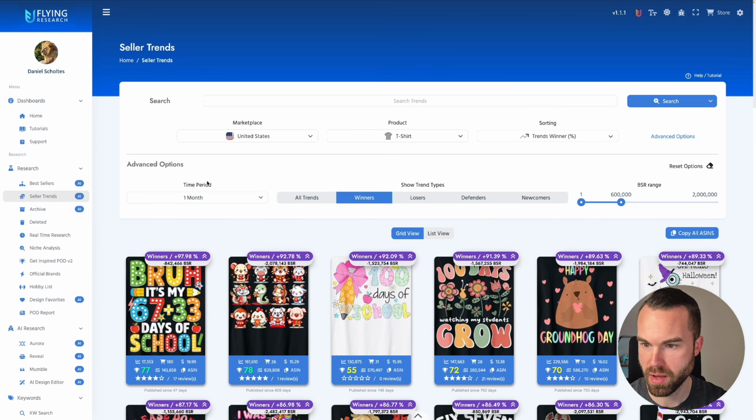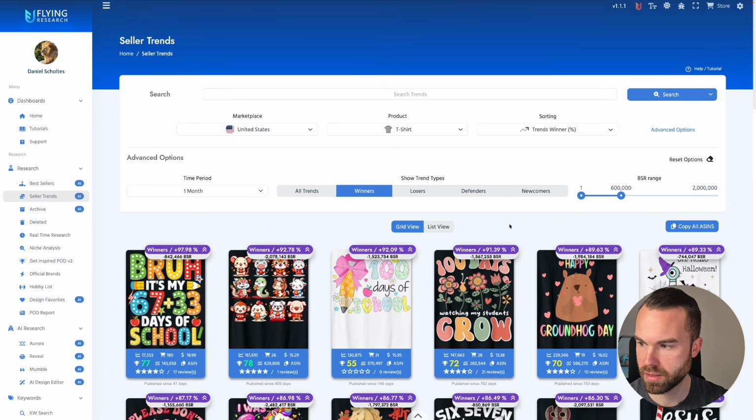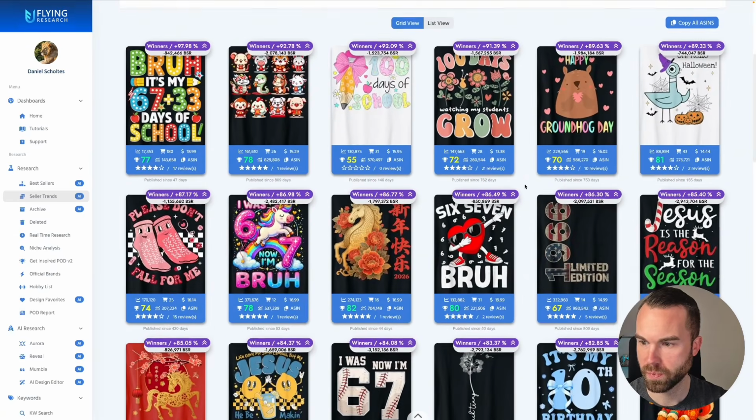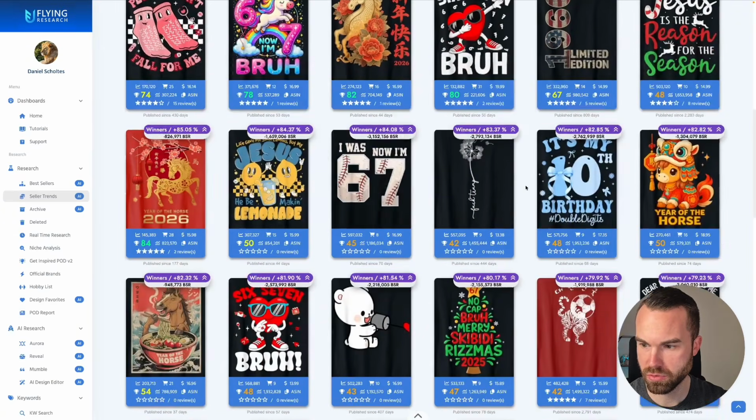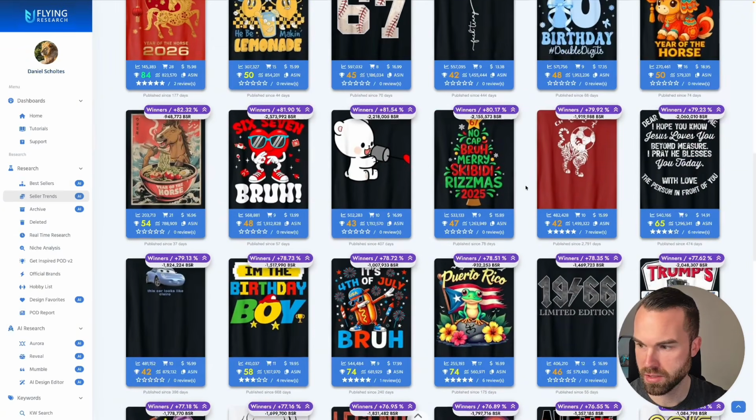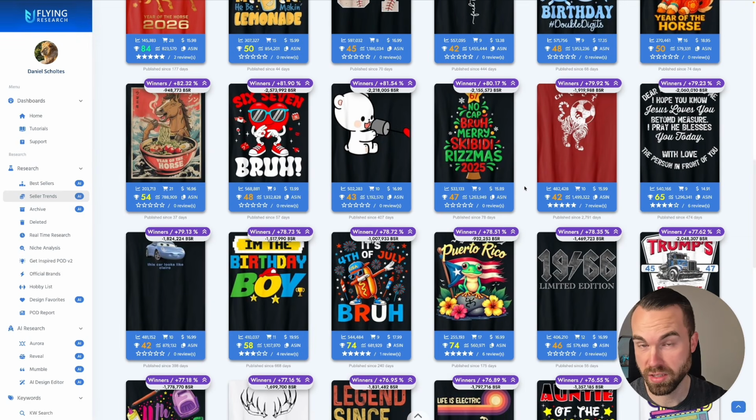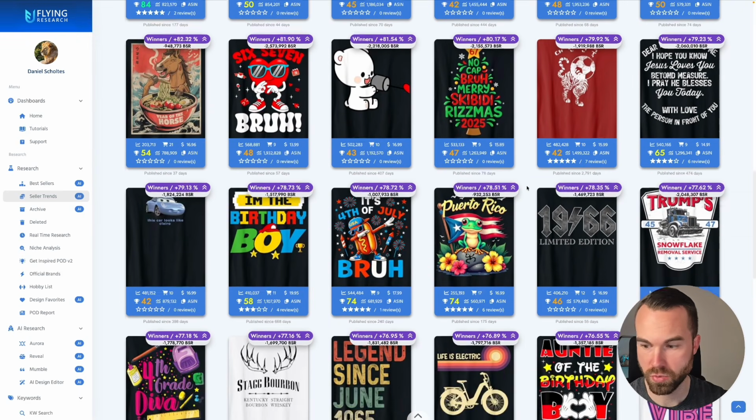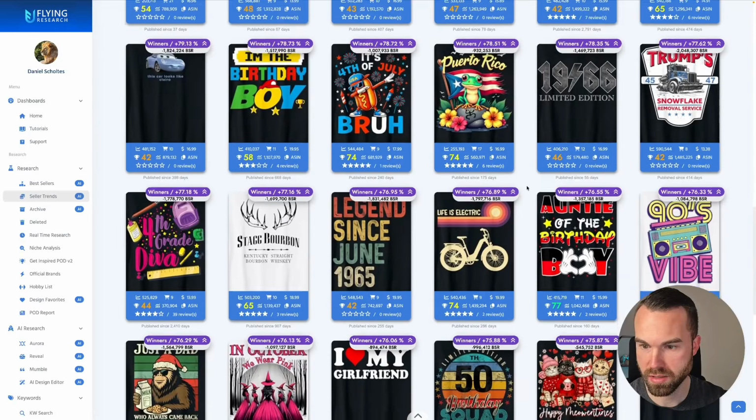Time period 1 month. Then you click on Show Trend Types Winners. And then we can set the BSR range right here. Right now I like to set it from 1 to 600k. And then we can take a look right here. Now we can see that the sellers trends are not full of 6-7 designs anymore. So this trend is definitely declining, but we got some other interesting designs right here.